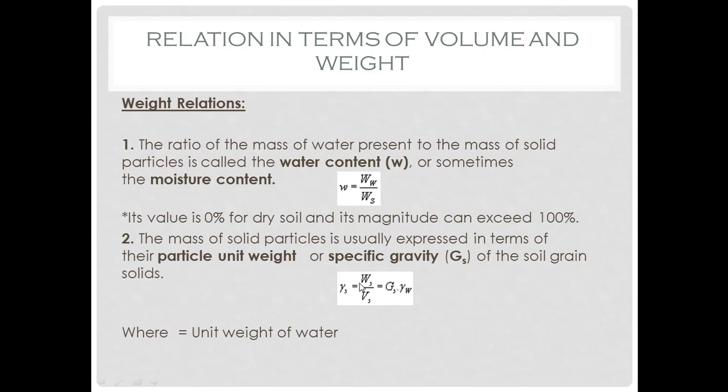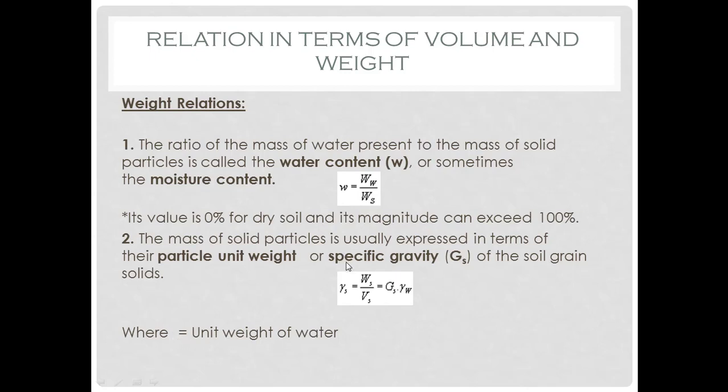So gamma S equal to Ws by Vs, and it is also expressed in terms of specific gravity. So you can see gamma S is equal to specific gravity of solid multiplied by unit weight of water. So gamma W is unit weight of water. Here by mistake gamma W is not given here. So gamma W is given as unit weight of water.